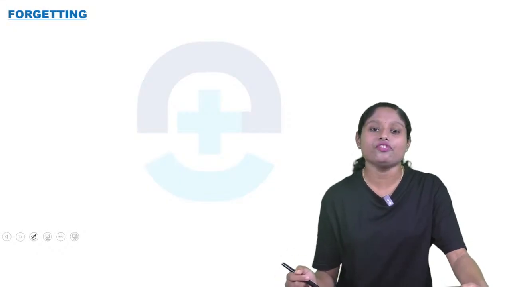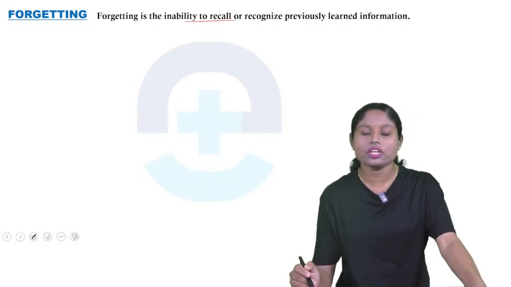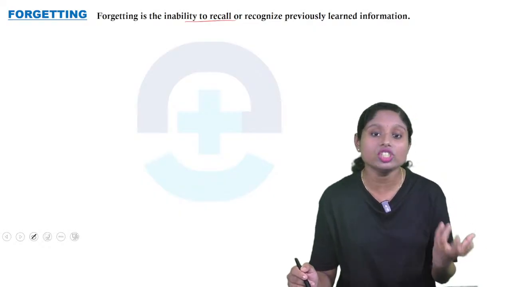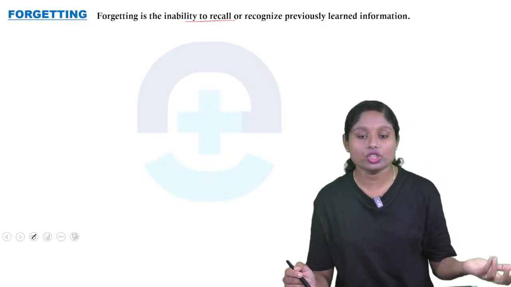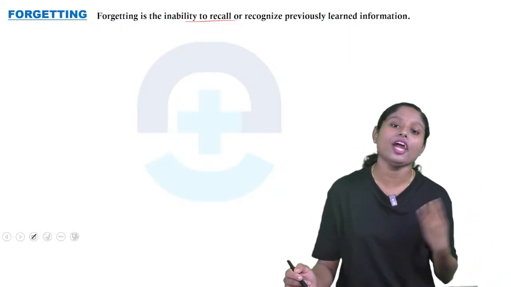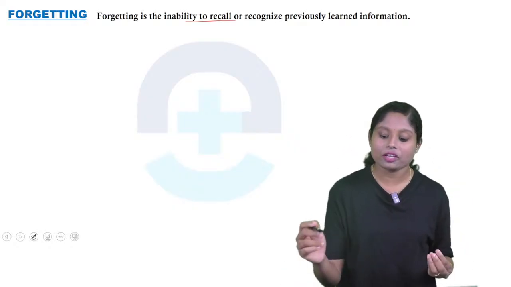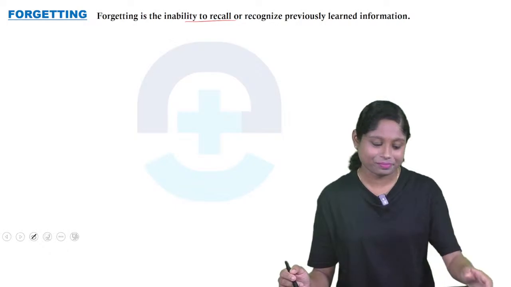So next word is forgetting. So क्या है forgetting? It's the inability to recall or recognize previously learned information. So हम लोग भूल जाते हैं. Previously हम लोग कुछ सीख लिया, बाद में अभी present में हम लोग को याद नहीं है, तो क्या बोलते हैं? Forgetting. So it's the inability to recall or recognize previously learned information.